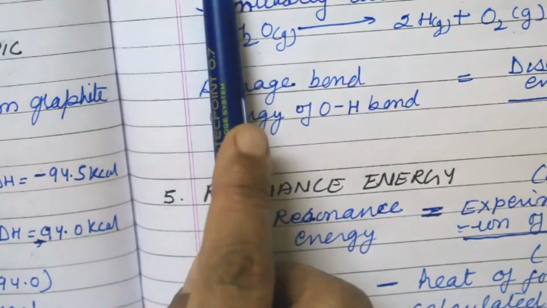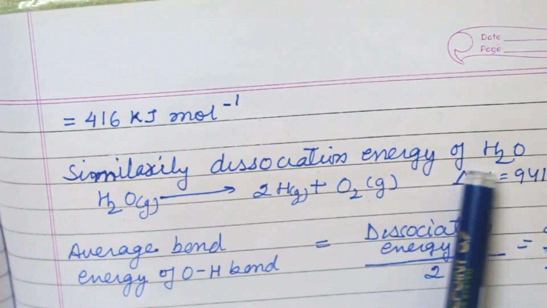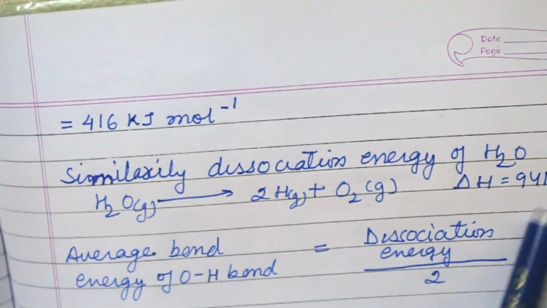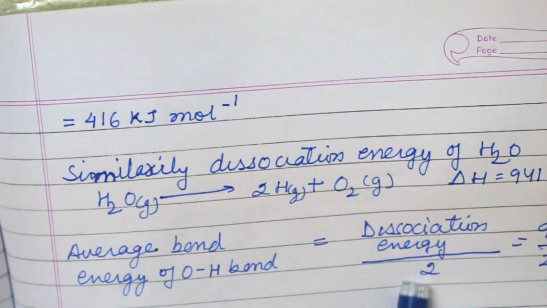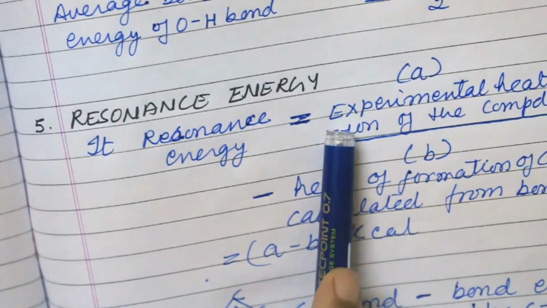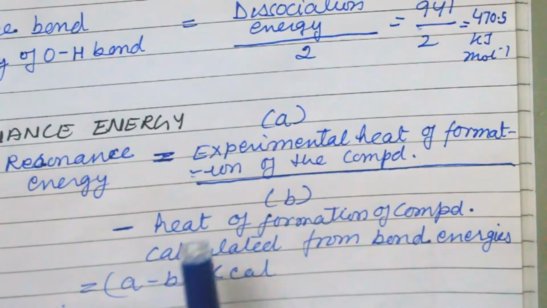So we get 416 kilojoule per mole. Similarly, for the dissociation energy of water, here H is 2, so we divide the dissociation energy by 2 and we get 470 kilojoule per mole.